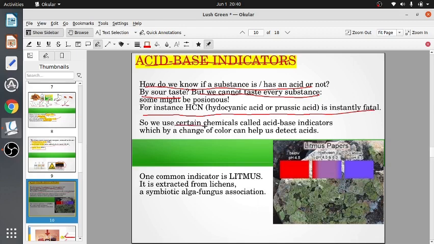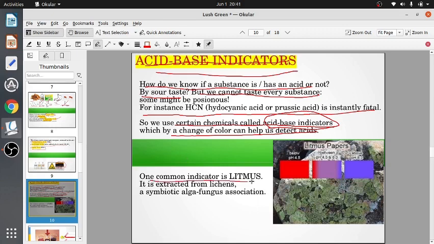We use certain chemicals called acid-base indicators. They will change their color, which will help us to know it is an acid. The acid-base indicators are chemical substances which will change their color, and when we see a change of color, we can know that it's an acid. They are called acid-base indicators, substances which change their color when you put them in an acid.